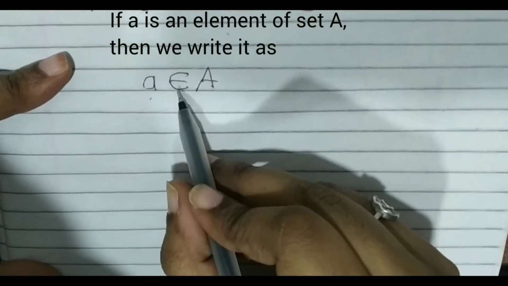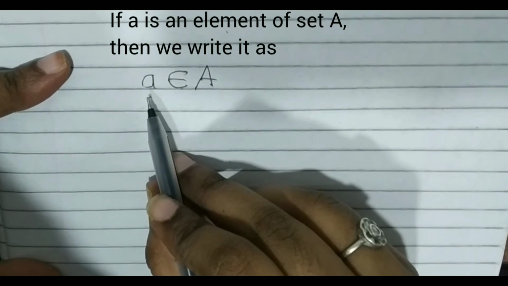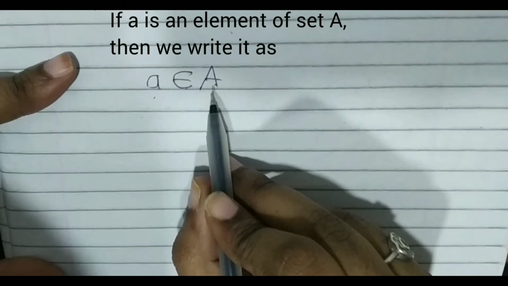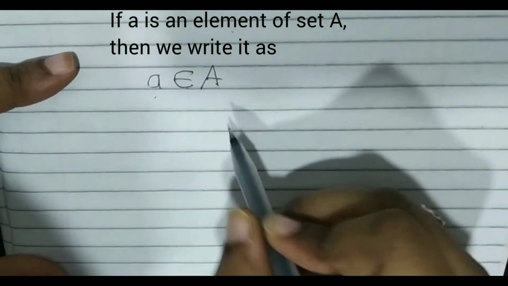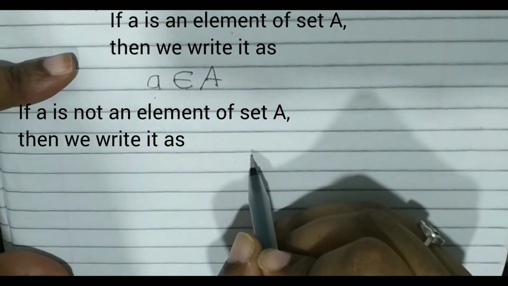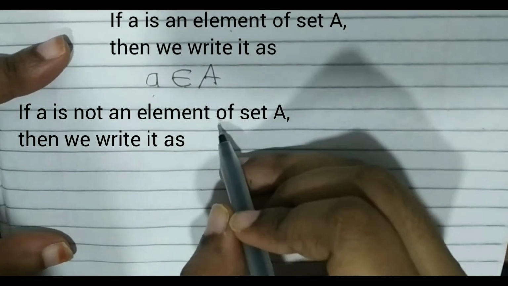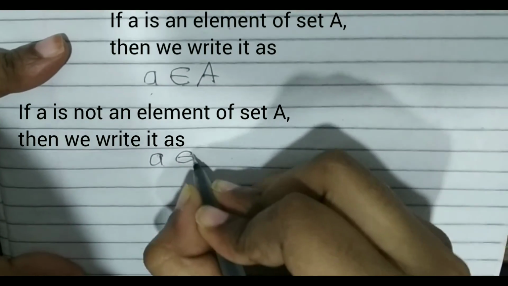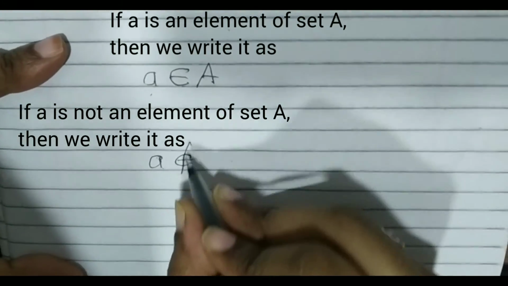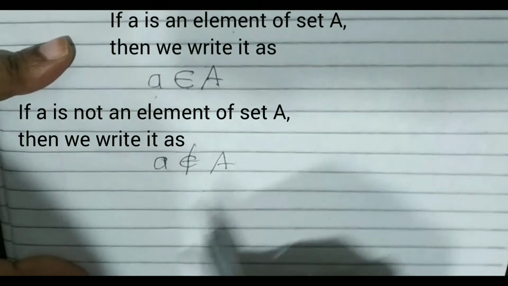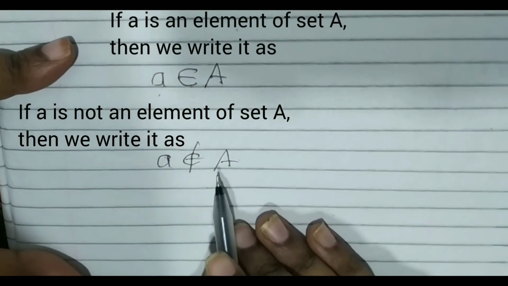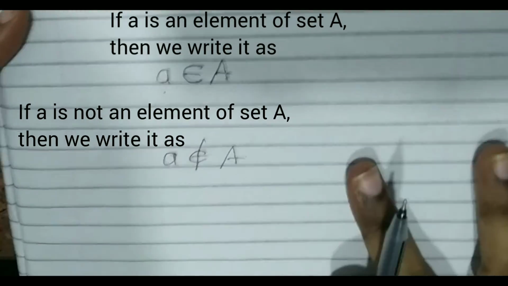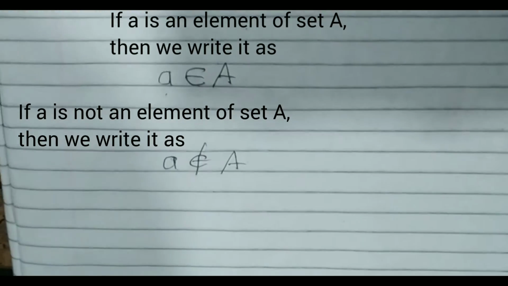This symbol is called "belongs to." We say it as "a belongs to set A," which means a is an element of set A. If a is not an element of set A, then we write it with this symbol: a does not belong to set A, or a is not an element of set A. I will explain this further with an example.